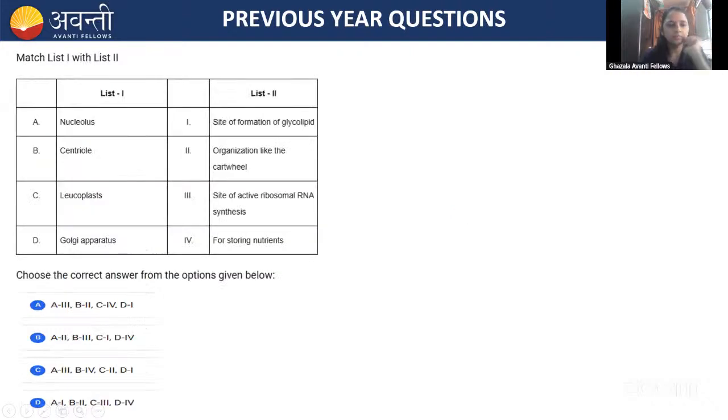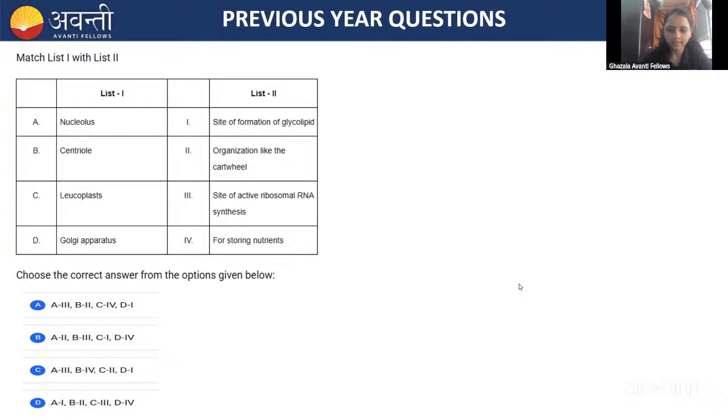Okay, then here is another question. Match list 1 with list 2. Here they have given the functions and you have to identify the organelles, guys. I'm launching the poll. You can go through this. I'm going to end the poll. Okay, fine. I'm sharing the result, guys. See here, options A and B are 50-50%. You have confusion between options A and B.